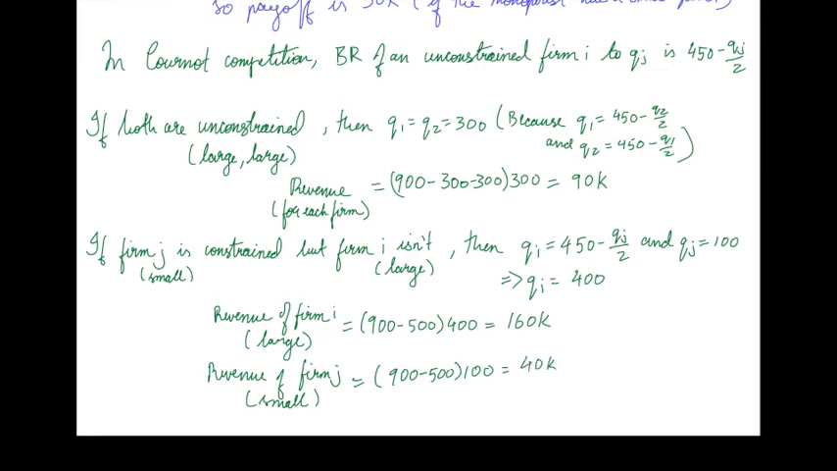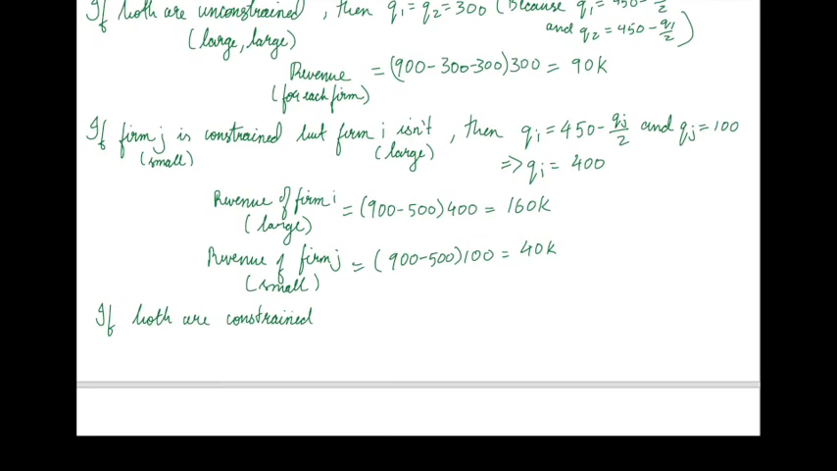And finally, we need to think about the case where they're both constrained. If they're both constrained, then they both produce a quantity of 100. So if they both have the small plants, they both produce Q1 equals Q2 equals 100. And the revenue for each of the firms is 900 minus 100 minus 100, so it's 700 times 100, which is 70,000.